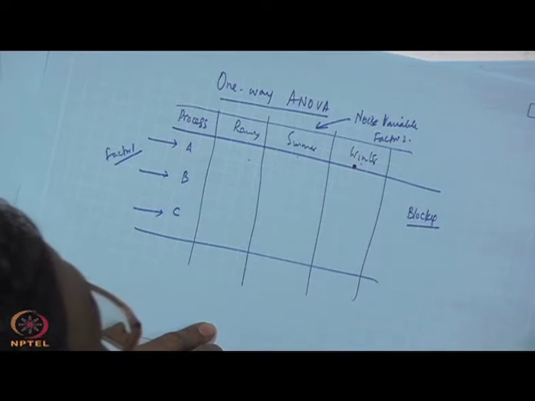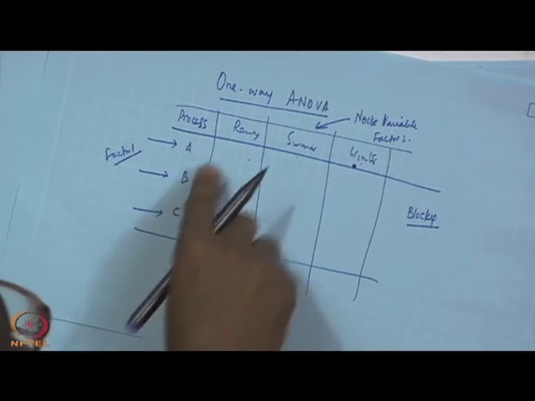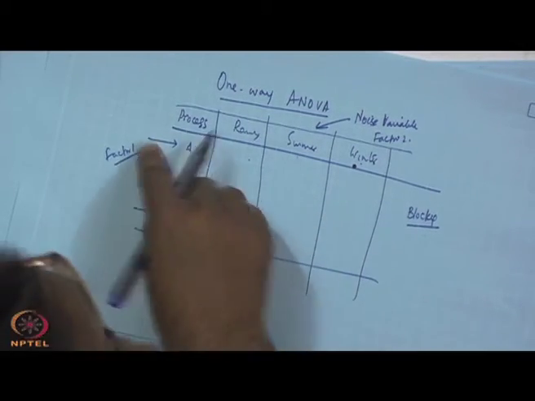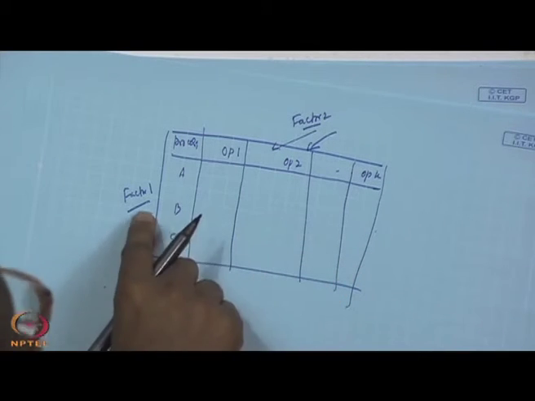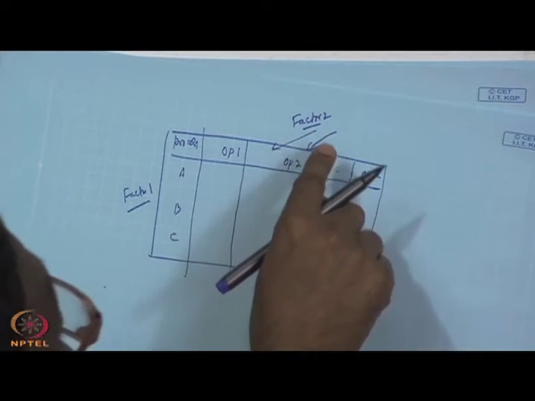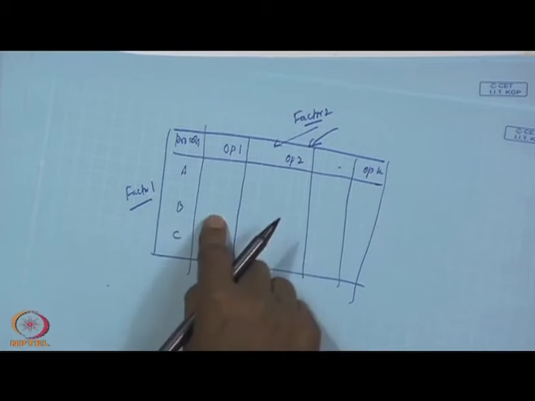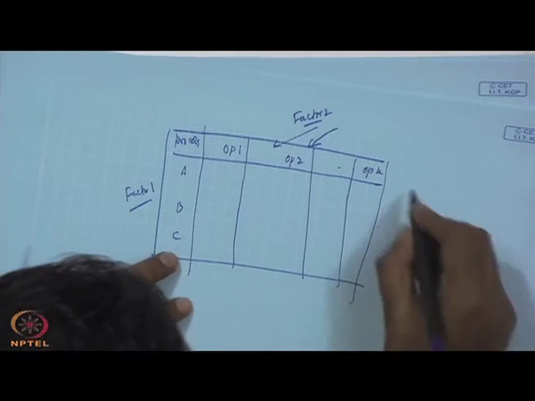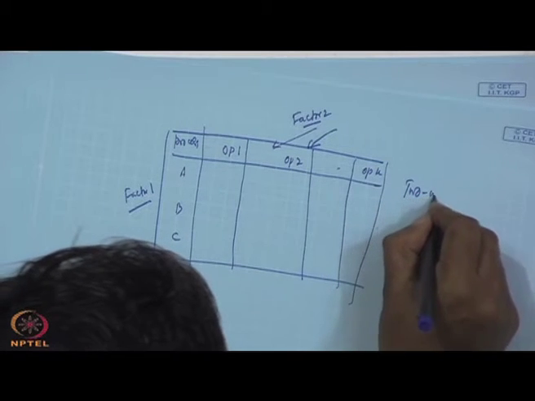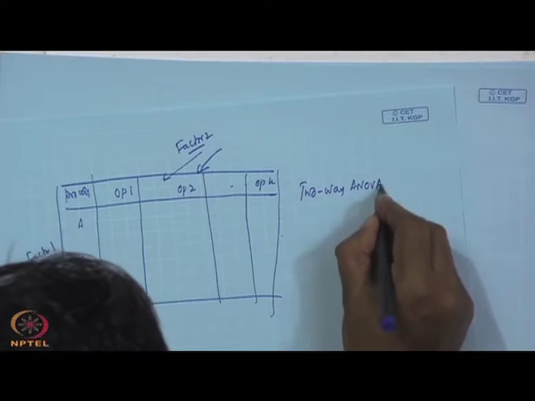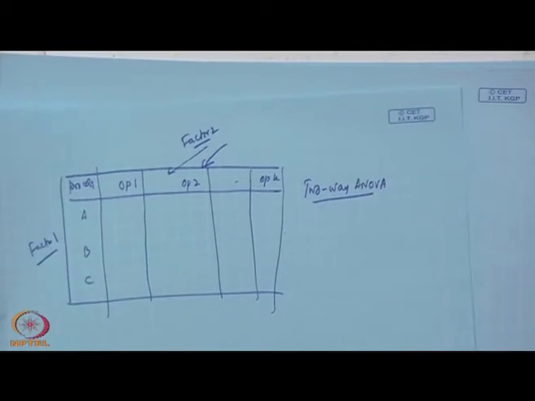So, eliminating the seasonal effect, you want to estimate the process effect. Here you want to estimate both the operator's effect plus the process effect. This type of design is two way ANOVA.